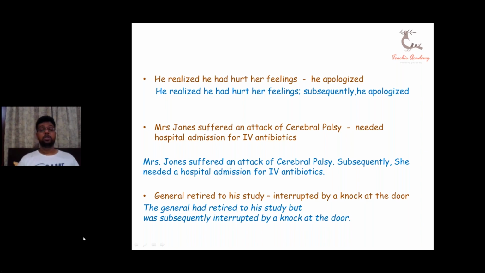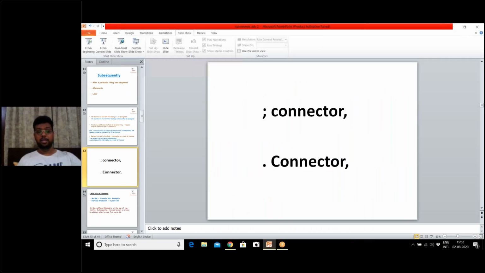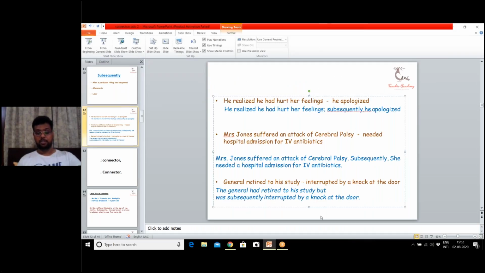Here we have used no comma. Here we will place no comma, but we will place a comma regarding the ID rule, before but.